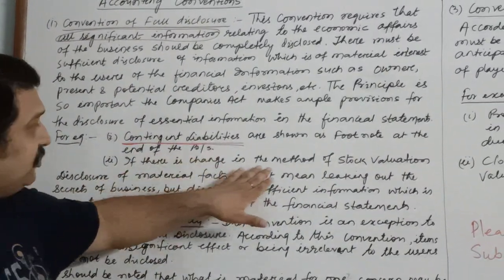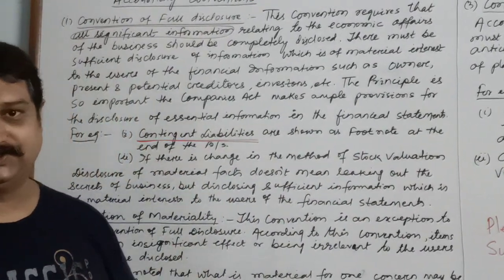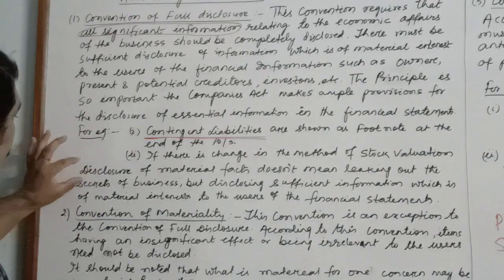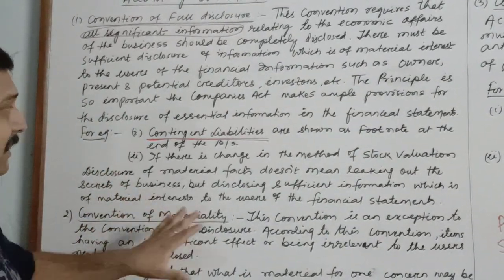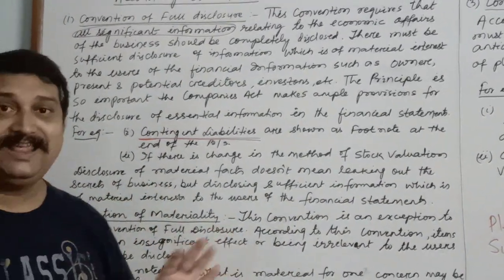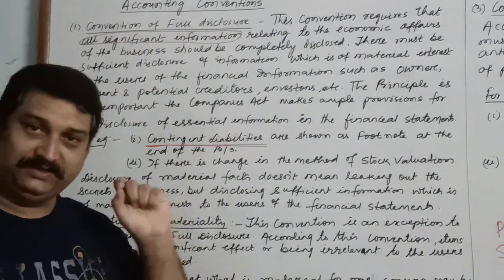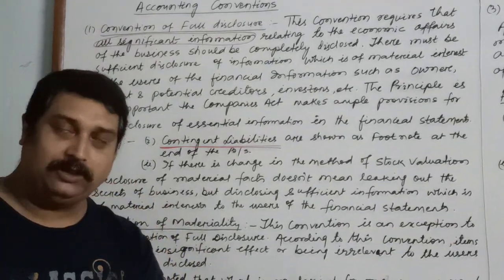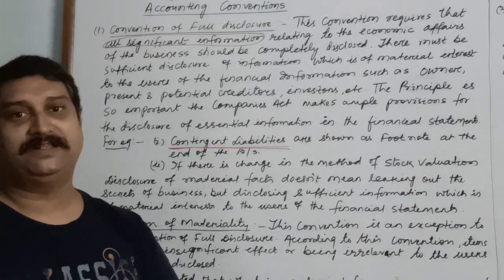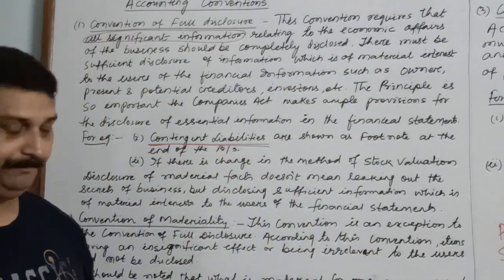Similarly, if there is a change in the method of stock valuation, that must be informed to the relevant users. But children, you have to understand that this particular concept never says to leak out the secrets of business. Leaking out is not the concept of the convention of full disclosure. This convention says that all the information which is relevant and significant to a particular group of investors or to the various users must be informed to them.